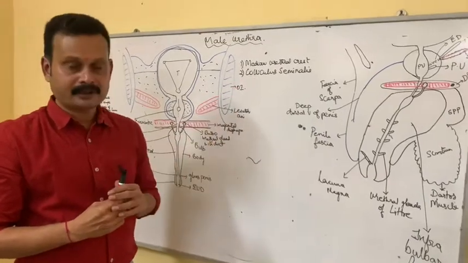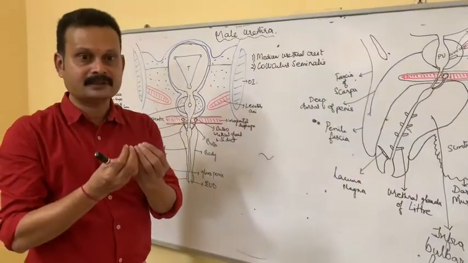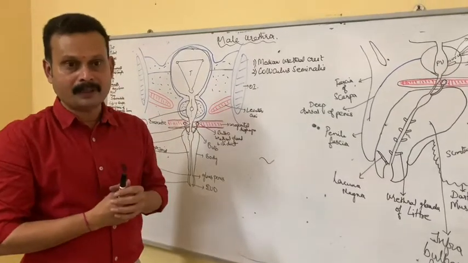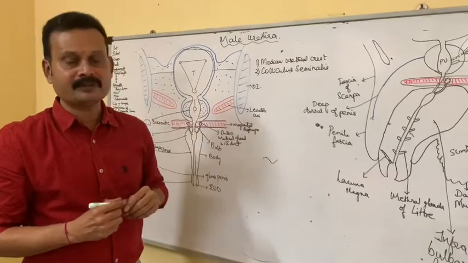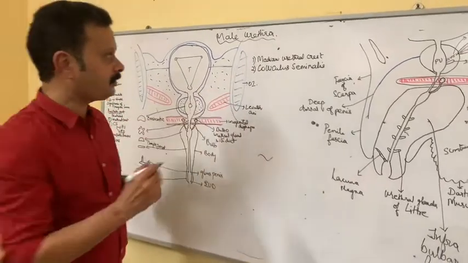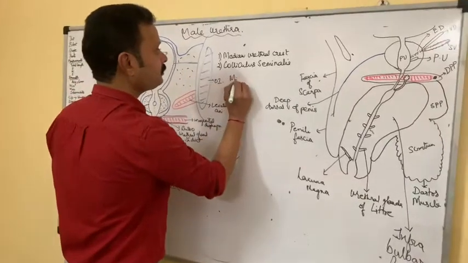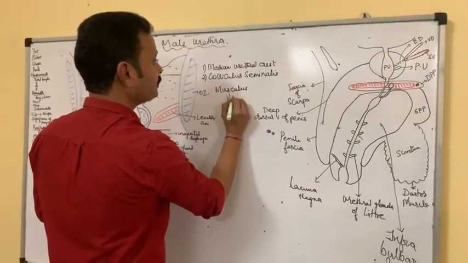This prostatic utricle is produced by the union of paramesonephric ducts in males in the lower part, and developmentally it corresponds with the vagina in female. Hence, this prostatic utricle is called as musculus vaginus.